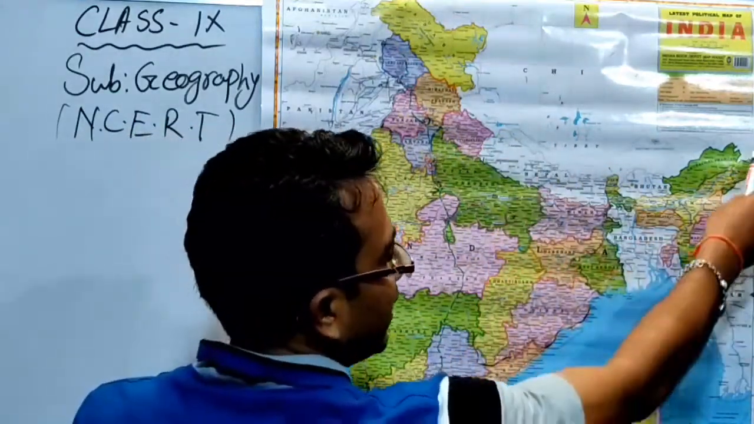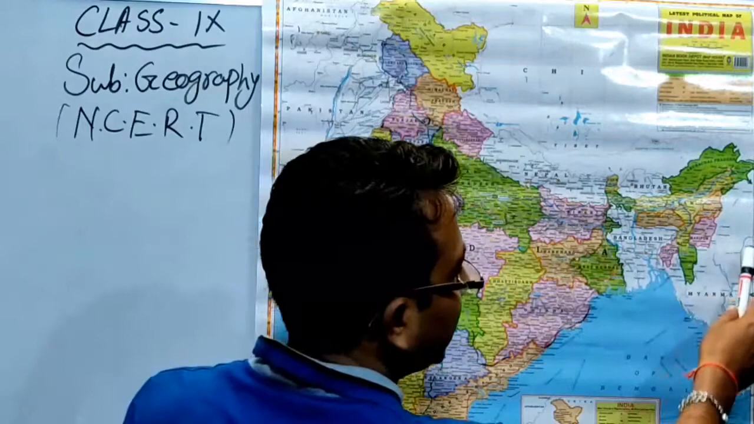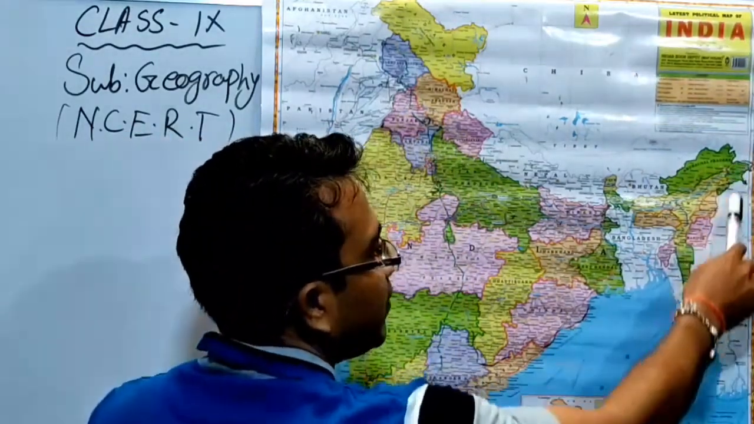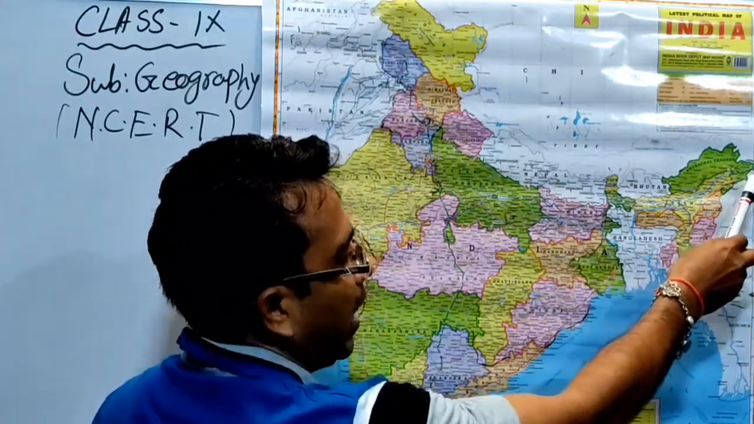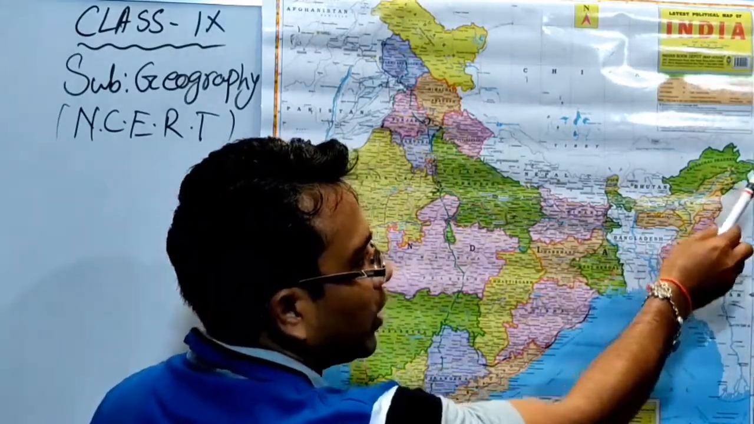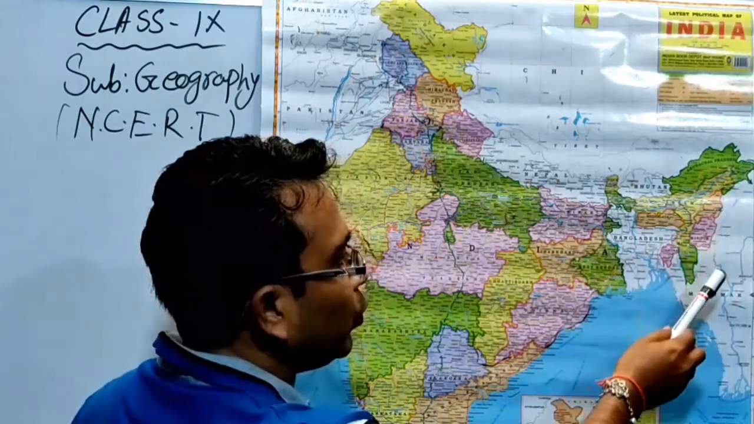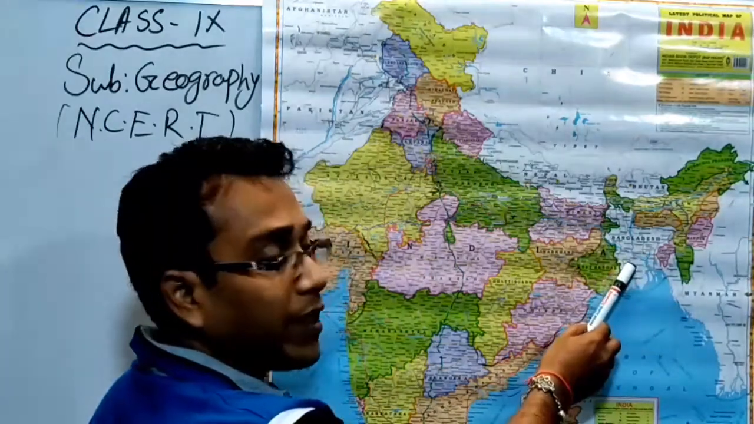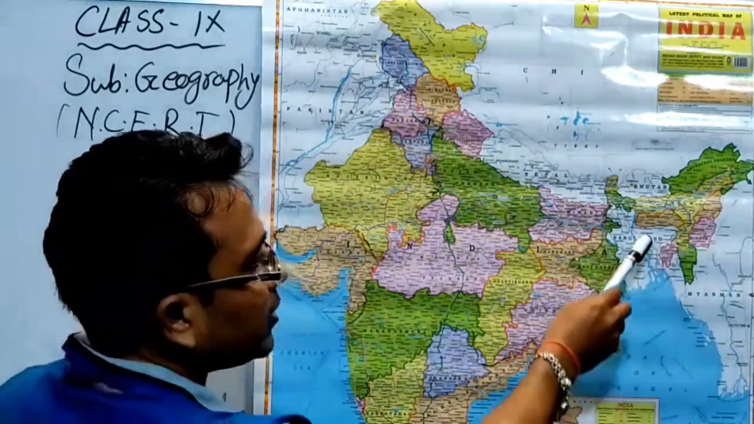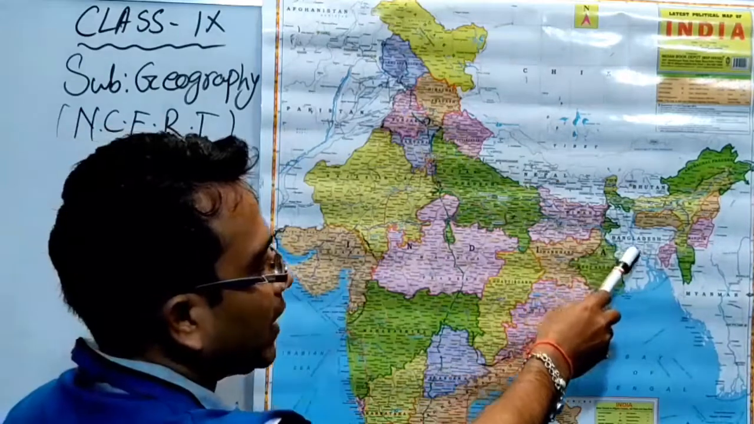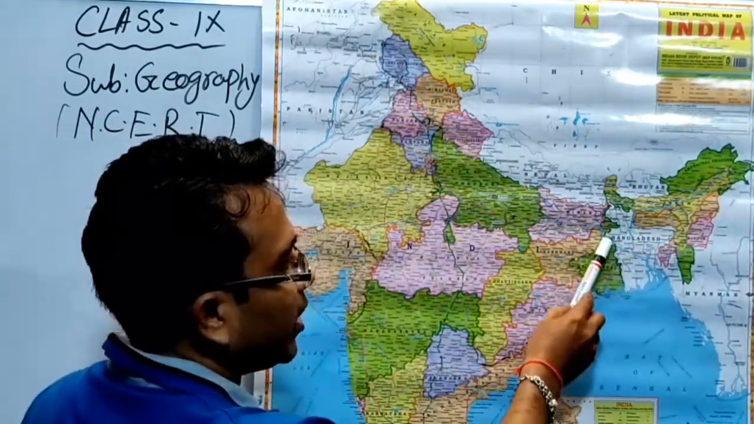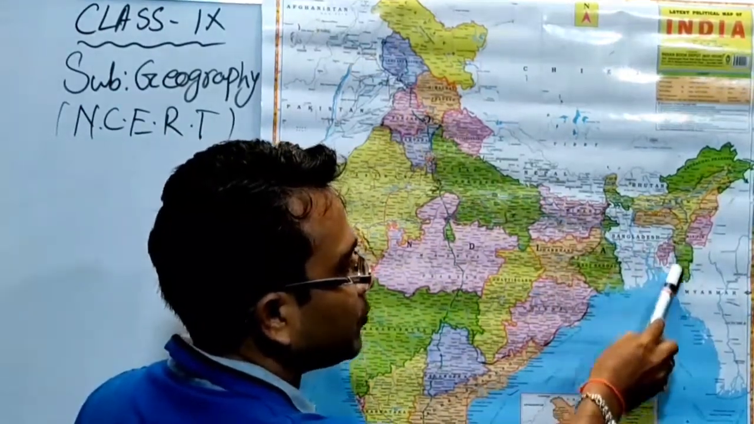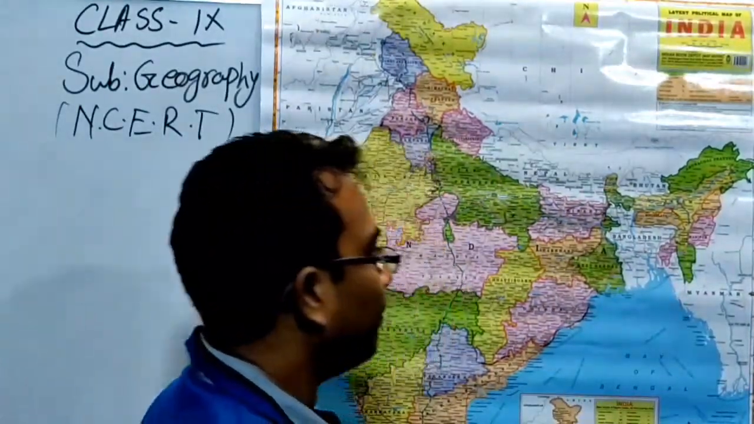Now here in the eastern part we shall get Myanmar. This is Myanmar, a neighboring country sharing the border with Arunachal Pradesh, Nagaland, Manipur, Mizoram, and as well as our another neighboring country, Bangladesh. This is another neighbor of our country, Bangladesh, sharing a border with West Bengal, Meghalaya and Tripura, and a large part with Mizoram.